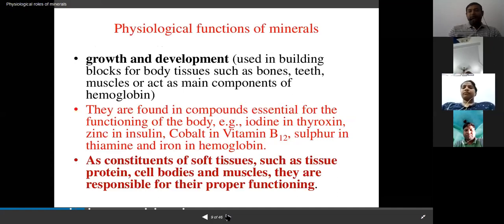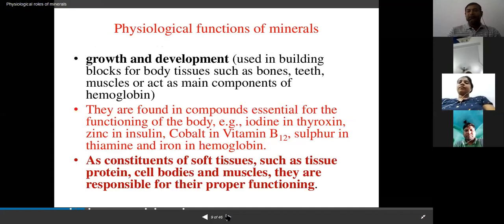If we are talking about the physiological functions of minerals, the first is growth and development. The basic thing is this: an animal needs to develop its body parts and maintain its growth, and it requires minerals in a very trace amount.